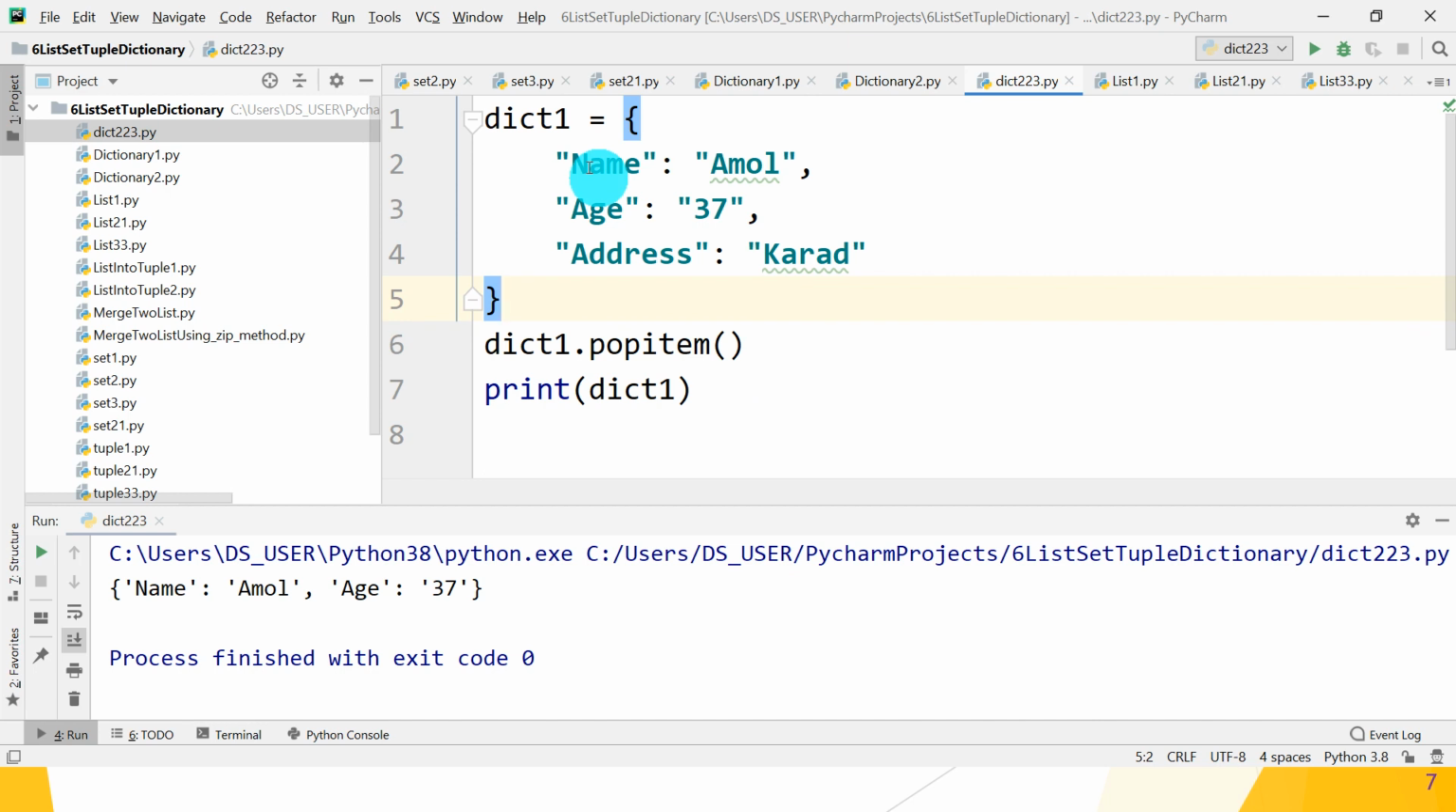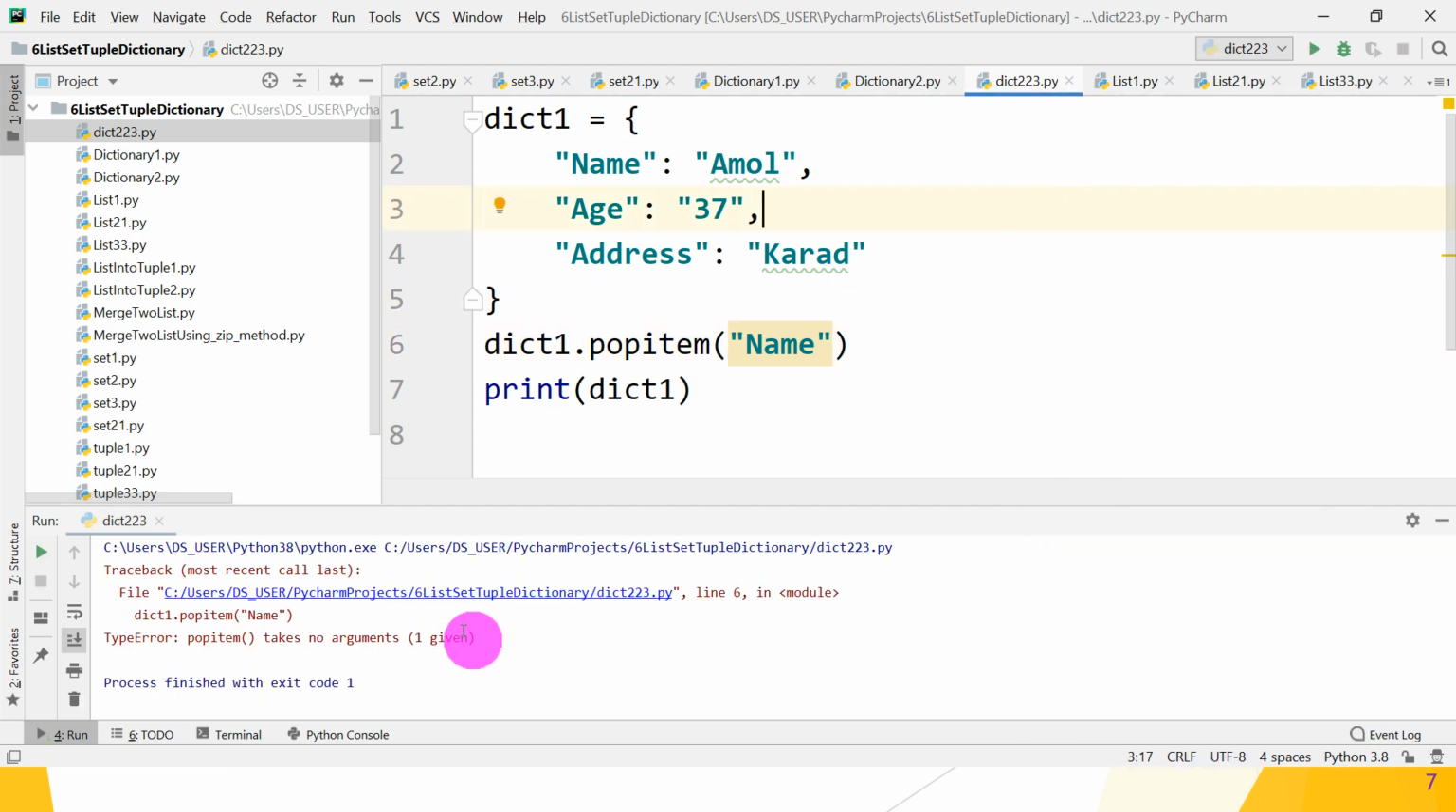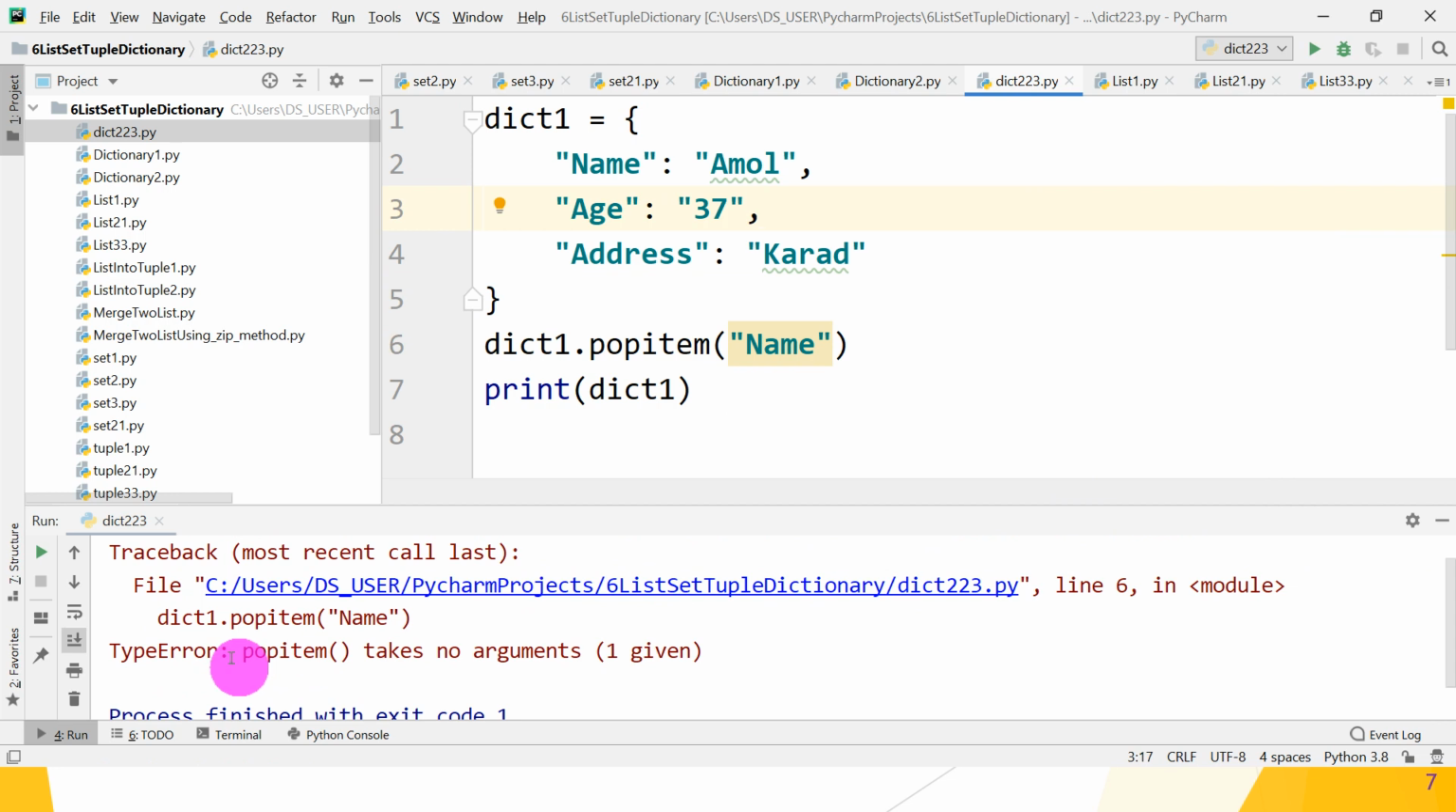I hope you understand that for the popitem method you don't pass any key value, because otherwise it gives you an error. Suppose I want to pass name. So what happens guys? Let's check whether it works or not. No, it gives you an error. TypeError: popitem takes no arguments. Great. I hope you understand that.